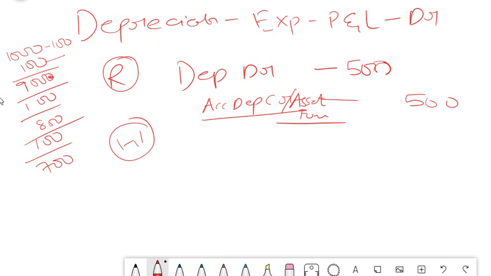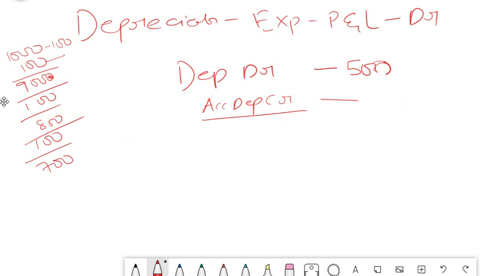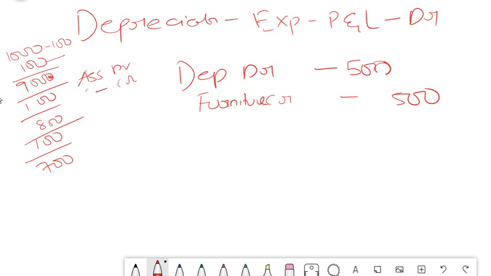To make it simpler, I think it is better that I just put it as the furniture account only so that you don't get confused. Just a minute, friends. So I will just put it as furniture only. Furniture credit, it should be 500 because we have to reduce the value of the asset. We have to credit it because an asset has a debit balance. If we have to reduce it, we have to credit it. Debit is positive and credit is negative.